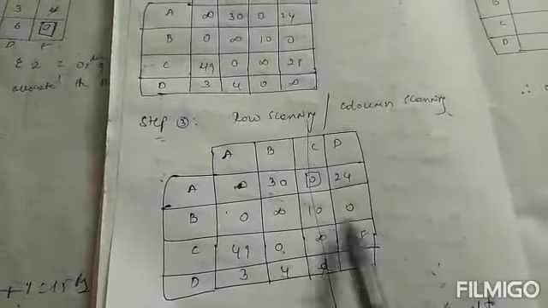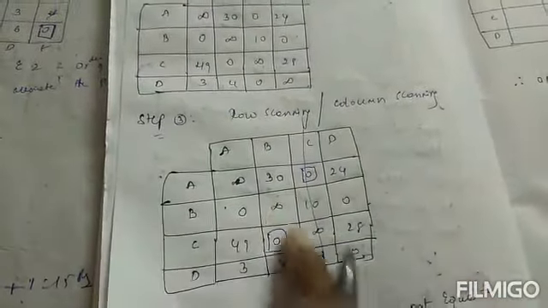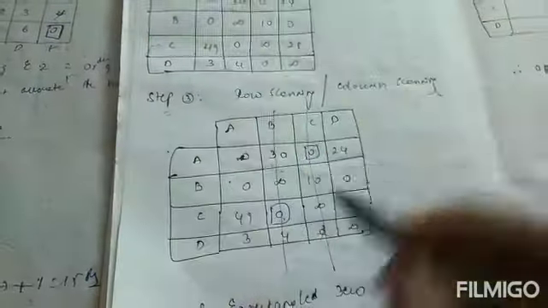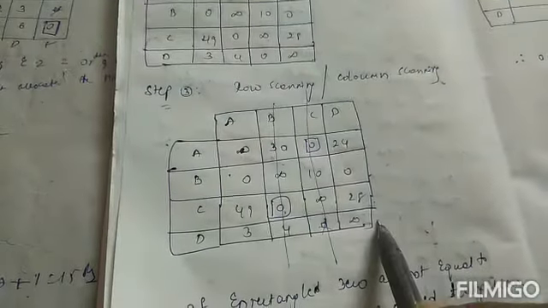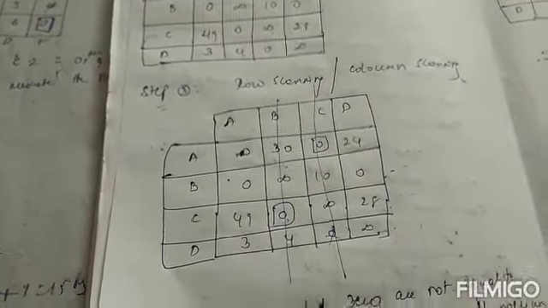And next I will go for the second row. Here we have two zeros; more than one zero we will not consider, and if you have a single zero I will consider it. Check column-wise if you have any zero; there is no zero here, so just strike this off. Next I will go for the next row, to see if there is any single zero. Then the starting row: there is no single zero here, also no single zero here, and here also there is no single zero.